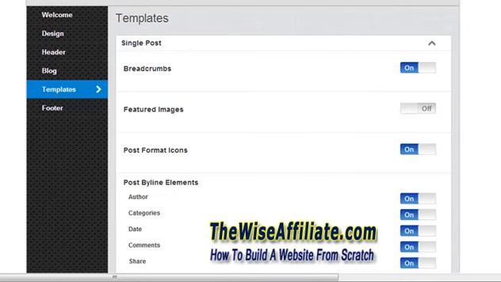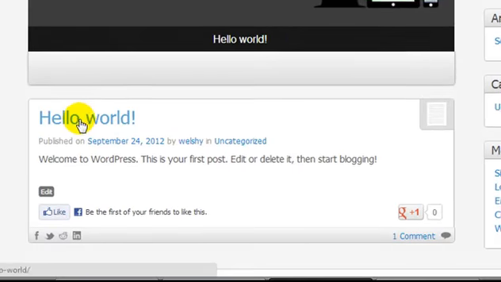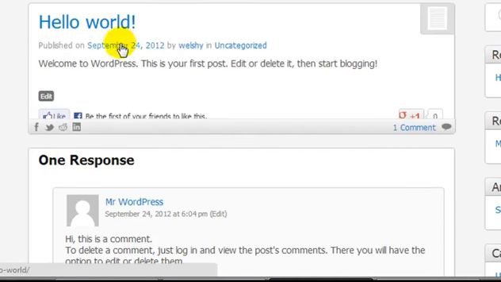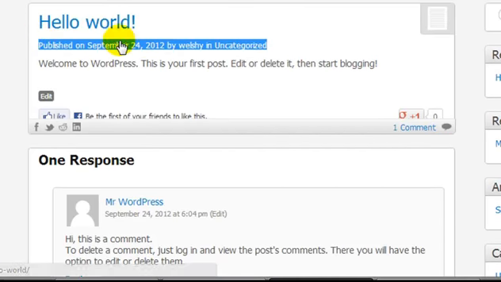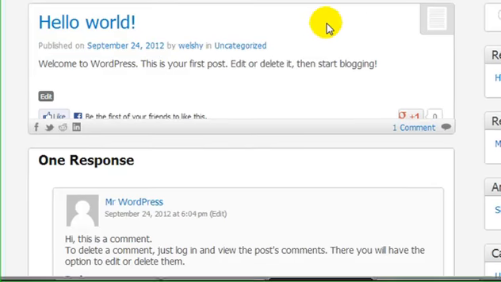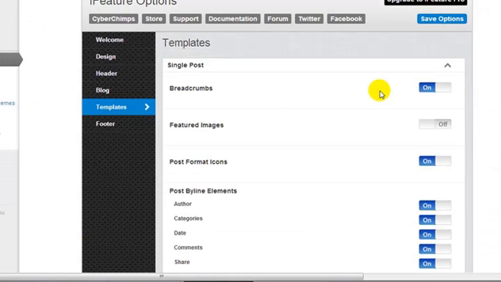Do we want to display the breadcrumbs? Let me just load up the sample post here. These are the breadcrumbs. It tells you when it was published, who the author is, and what category it's in. Some people like it, some people don't, so if you don't like it, just turn it off.